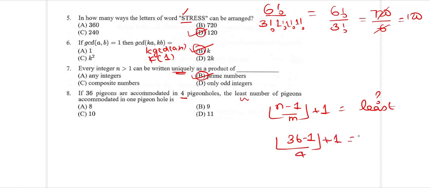So this gives 36 minus 1, which is 35, divided by 4, floor. How many times can 4 go into 35? It can go 8 times, which makes it 32. So the floor of 35 by 4 is 8. And now you have a plus 1 outside, so the least number is going to be 9. So the answer over here is 9.